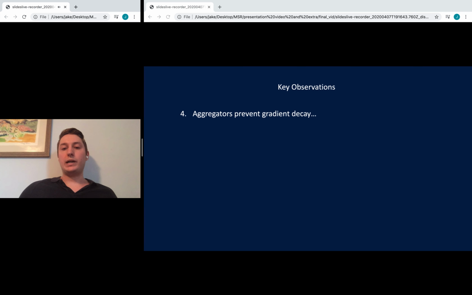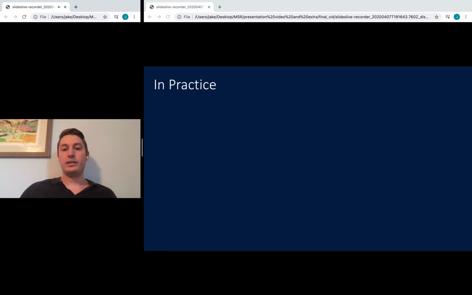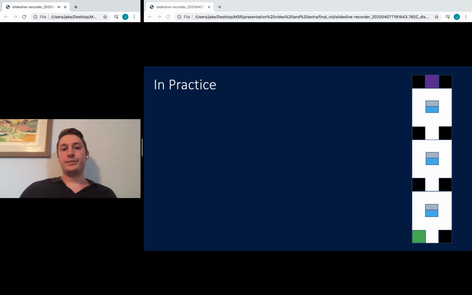So then we also realize that aggregators help in terms of gradient decay. So now we can see in terms of gradient decay, the pink and purple are the LSTM models, and then the gray is the DNC baseline. And our models now are not only better than the LSTMs, but also better than the DNCs in terms of gradient decay. So what does this mean in practice?